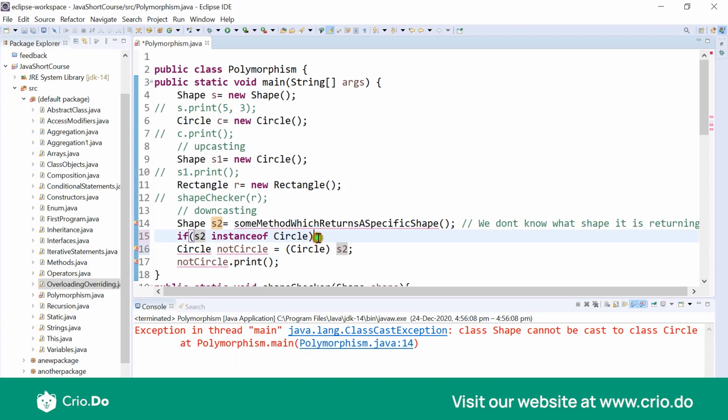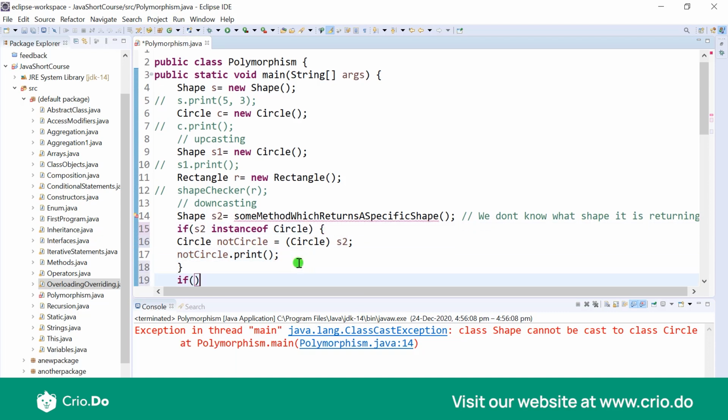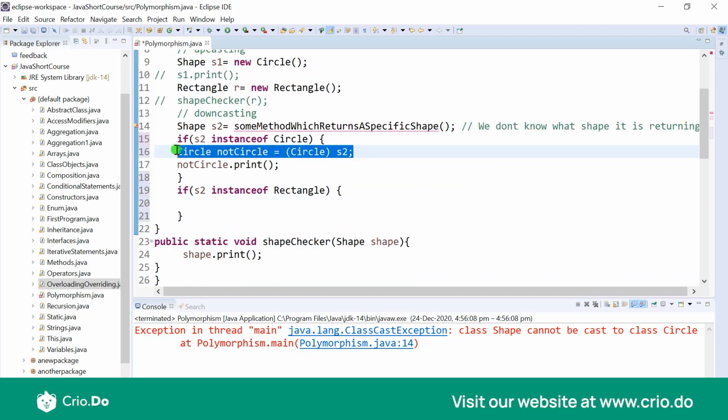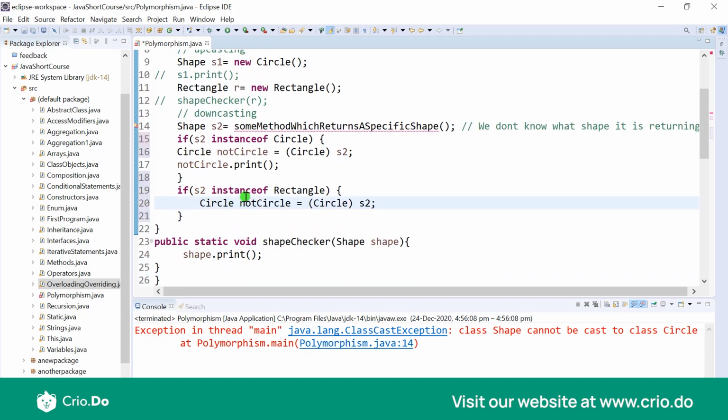So this is going to be our if block. Or if S2 is going to be a Rectangle, then again we would want to downcast it to Rectangle.